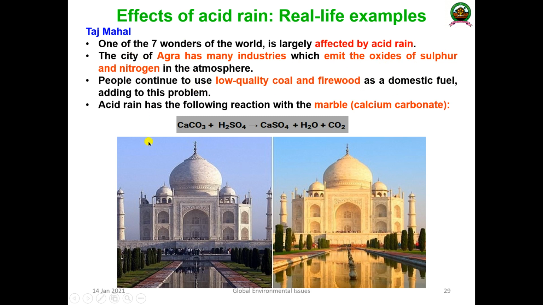And you know that the Taj Mahal is made up of marble, that is calcium carbonate. So these oxides of sulfur, I told you, when acid rain comes, what will happen? Sulfuric acid will be produced. So that sulfuric acid, when it combines with the marble present in the Taj Mahal, what will happen? It produces calcium sulfate, water and carbon dioxide.